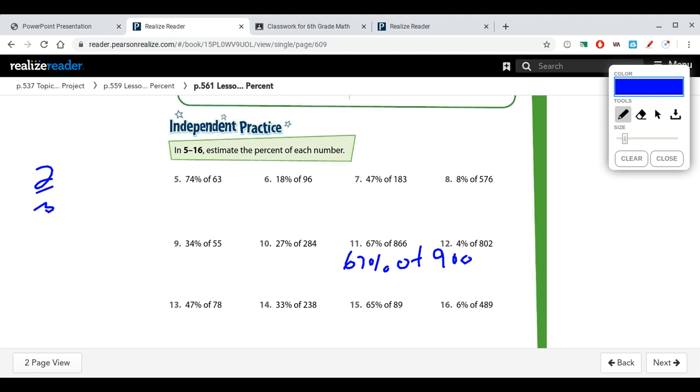That's going to be a big rounding there. And the reason that I did that is I can very easily find 2/3 of 600 or 2/3 of 900, which is going to be 600.